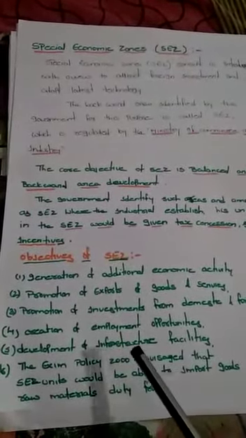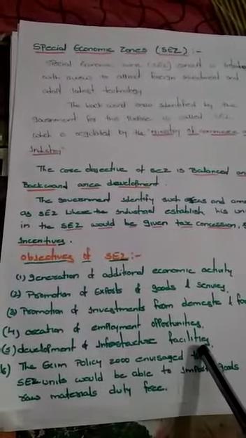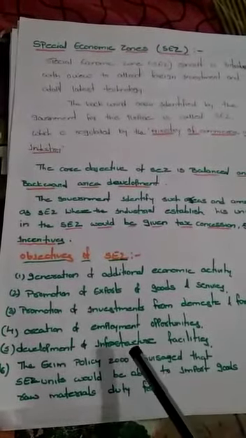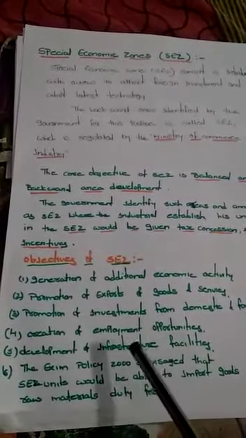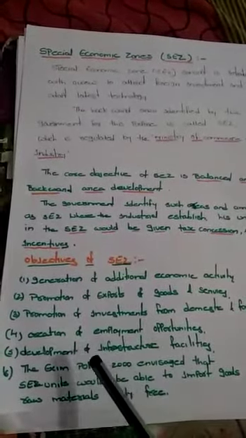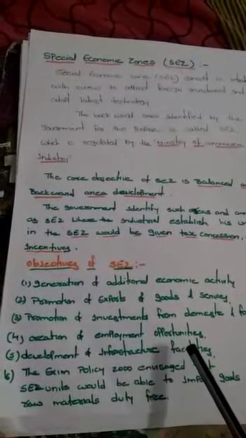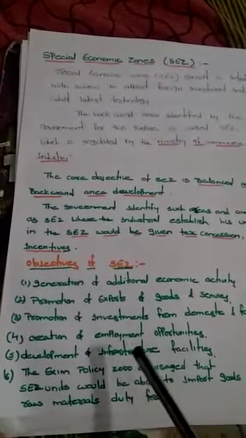The fifth one is development of infrastructure facilities. When a backward area is announced as SEZ and industries are coming up, the infrastructure facilities are also developed well.